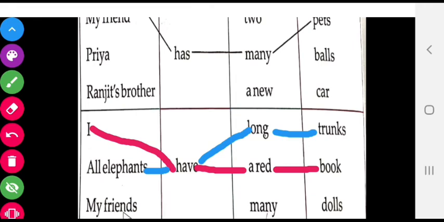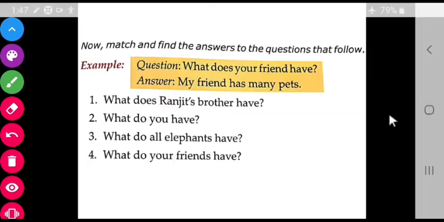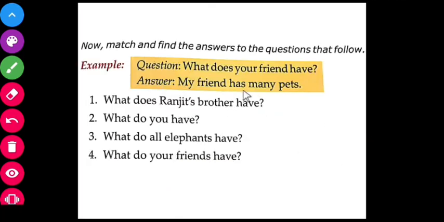My friends. My friends have many dolls. Okay, my friends have many dolls. Did you understand? Okay. Next. Now let us answer the questions given on page number 43. Okay. So now match and find the answers to the questions that follow.